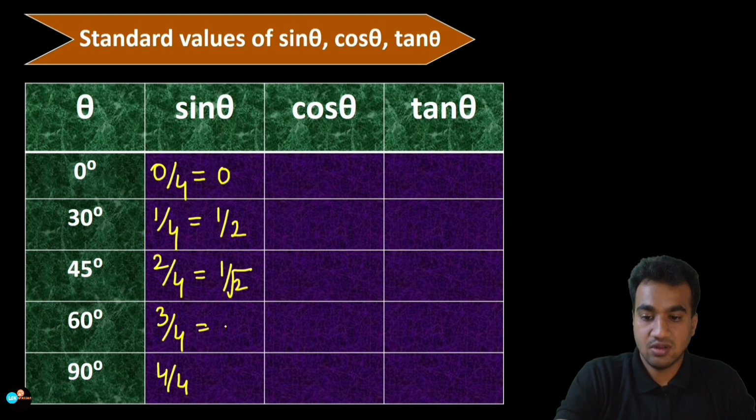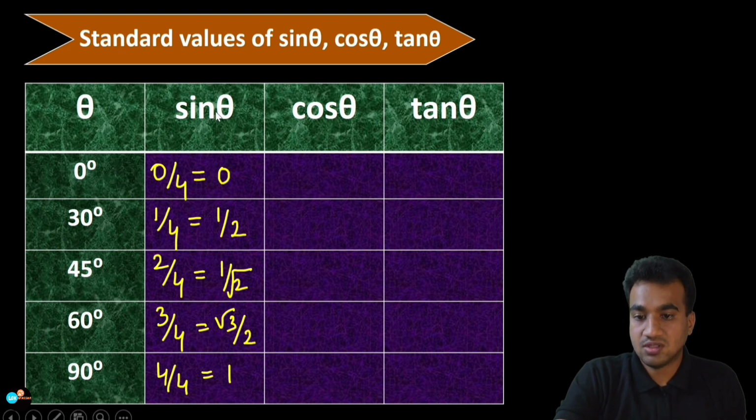And next one, take the root for this. So this is root 3 divided by root 4. Root 4 is nothing but 2. And here it is 4 divided by 4, that is equal to 1. So therefore, sine 0 value is 0 itself. Sine 30 degrees is 1 by 2. Sine 45 degrees is 1 by root 2. And sine 60 value is root 3 by 2.